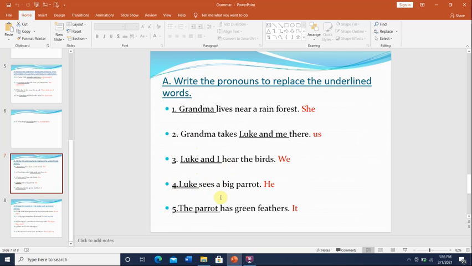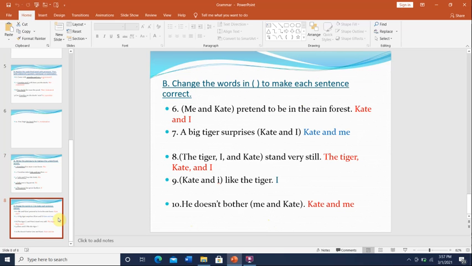Luke sees a big bird. Luke is a boy or a man, so we replace it with he. The parrot has green feathers. The parrot is a bird, so it's considered a thing, and we replace it with it. Okay, the lower part says change the words in the brackets to make the sentence correct.